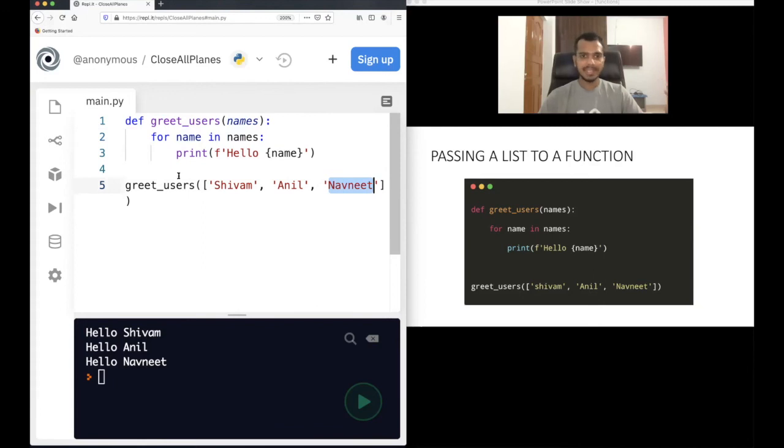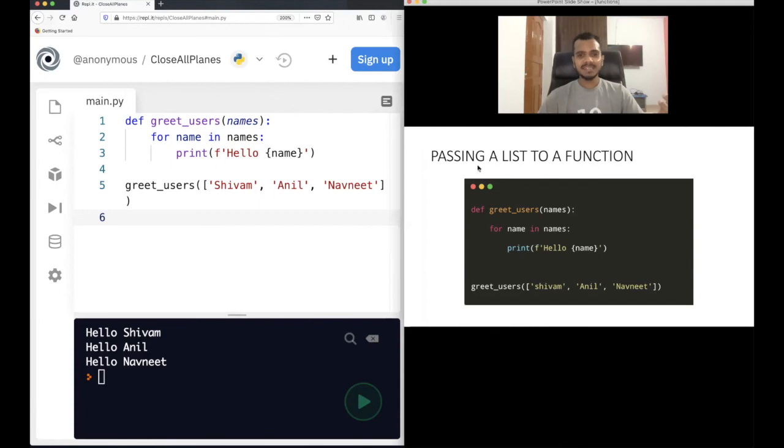Then, since the list does not have any more elements after Navneet, the for loop will end. So this will keep on happening: it will print, go to the next line, print again, go to the next line. At last there is nothing in the list, so the control will go to the line after greet users, but there is nothing after that. In line 6 the program will end. Okay, so you can pass a list through this.